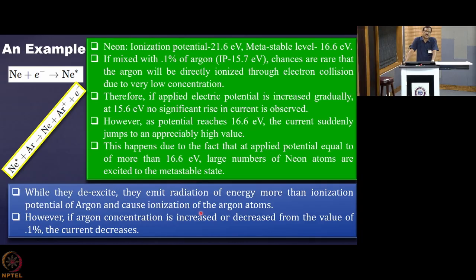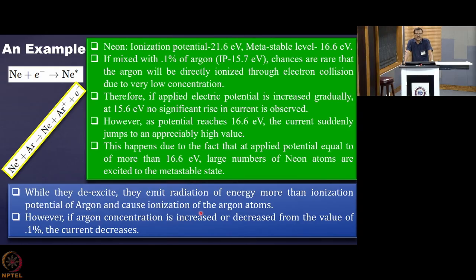Then, when the electrons from this metastable level depopulate, the radiation that is emitted is well above the ionization potential of argon, which is just 15.7 electron volt. So when you increase the potential to 16.6 electron volt, the metastable levels get populated, and when they de-excite, the radiation causes ionization of argon, not the neon.